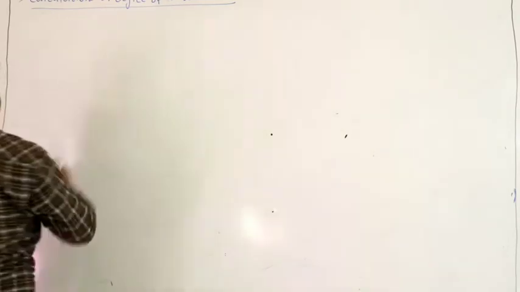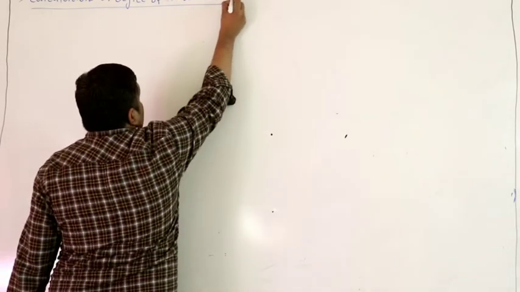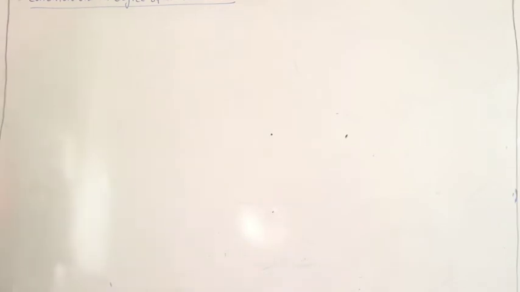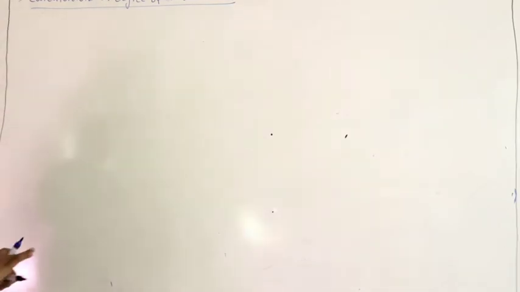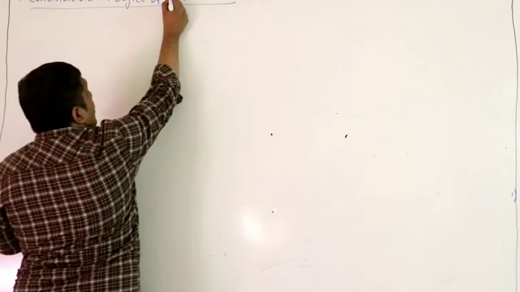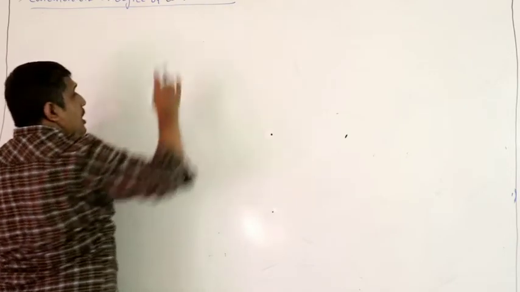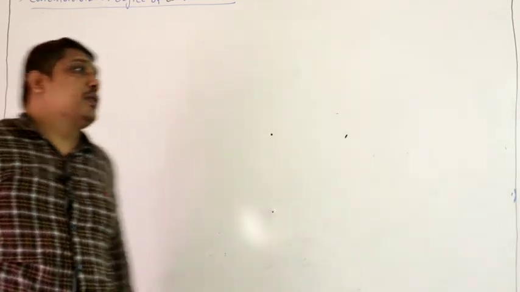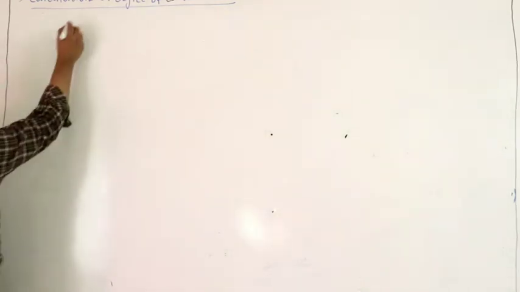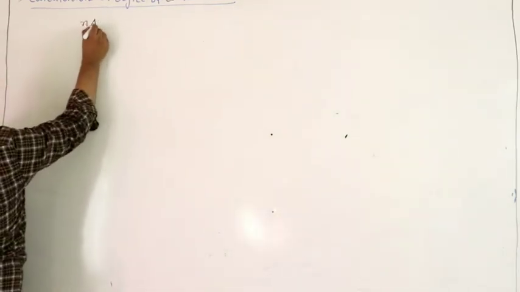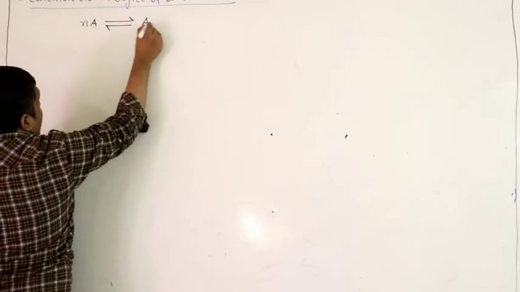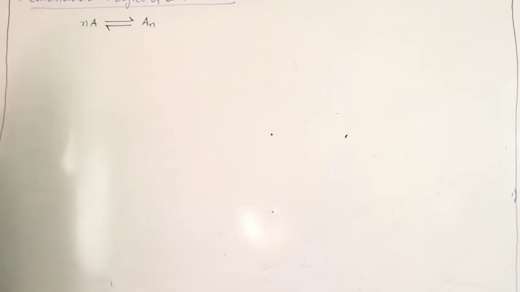So let us represent it with the same sign, degree of association alpha. You can use any alphabet, but generally we use alpha. So as I said, association means two or more particles combine and exist as a single molecule. So in reverse, N molecules of A undergo association and exist as one molecule of AN.